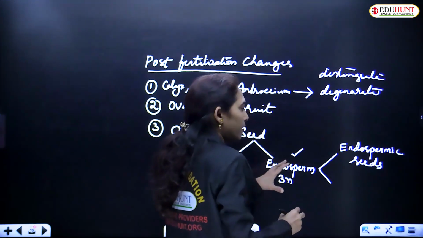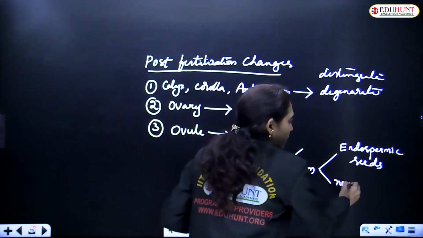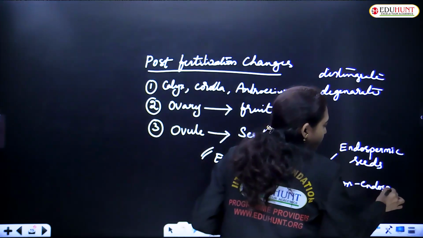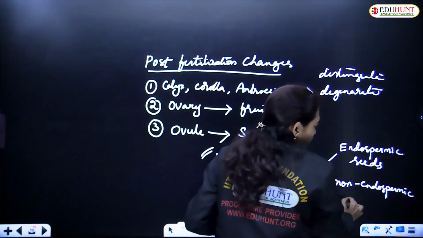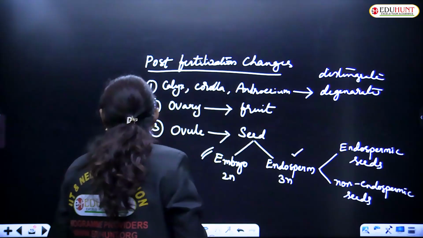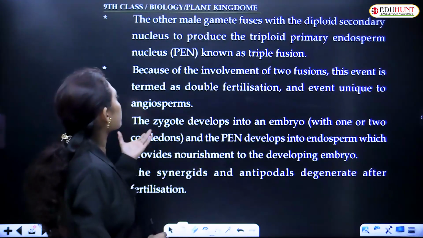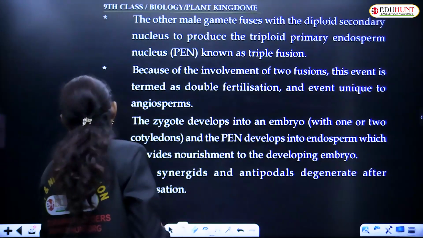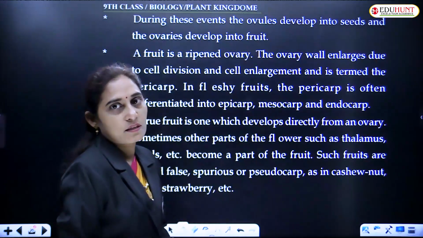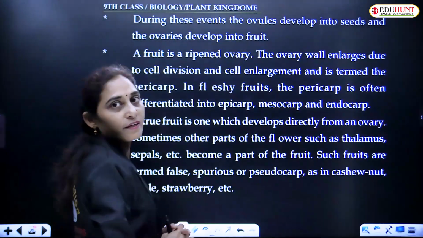And the ones which do not have this endosperm are non-albuminous or non-endospermic. Okay. These all things were discussed in detail now. During these events, ovules develop into seeds and the fruit is a ripened ovary.